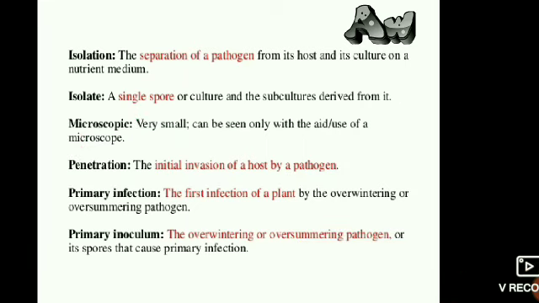After penetration, primary infection and secondary infection can be seen. Primary infection means the first infection of a plant by overwintering or oversummering pathogens.